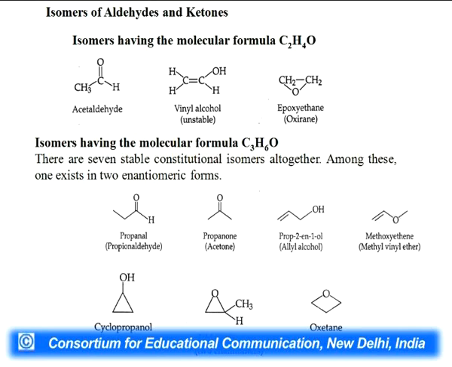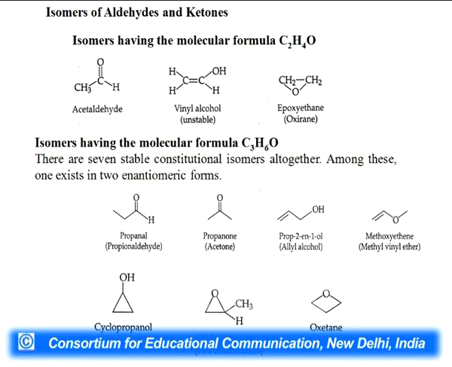For the C3H6O molecular formula, there are 7 isomers. You can see one exists in 2 enantiomeric forms. You know what enantiomers are? Enantiomers are compounds which are stereochemically different. They have the same structural formula. All the chemical and physical properties are the same except the rotation of plane polarized light.